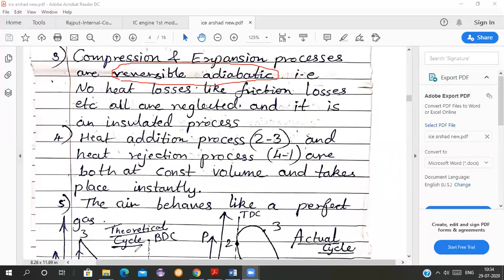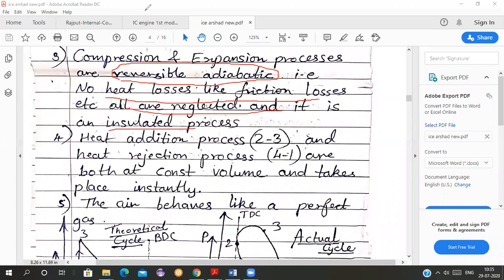Cooling fins. Sorry, sir, there are fins on the side. Yes, very good. Any other thing? Coolant. Yes, very good. So the heat is given to the coolant, to the cylinder body. Then the exhaust gases are also giving heat to the valves and all those things. So here all those things are eliminated. We are just assuming the compression and expansion processes are reversible adiabatic. It is a thermally insulated system from the surroundings. Also, no heat losses like friction losses etc. All are neglected and it is an insulated process.